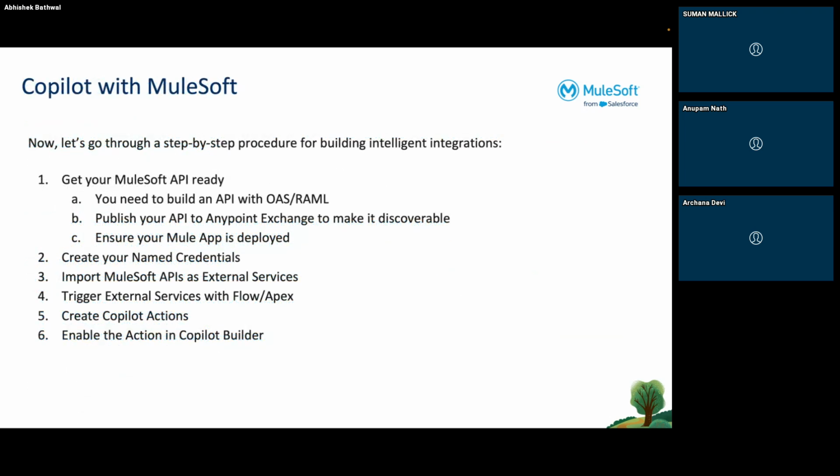Then, how to connect with MuleSoft. You need to get your API ready. You can create your API using OAS or RAML. I have tried both, but today I will explain with OAS. Publish it to Exchange and deploy your code. Once you do this, the MuleSoft API is ready. Create the named credential, set up the external services, create a flow or Apex code, then create your actions in the Copilot action or agent action, and then enable your Copilot.